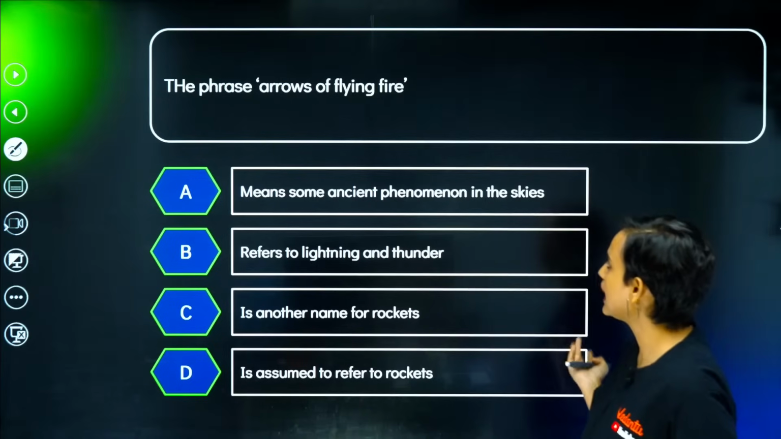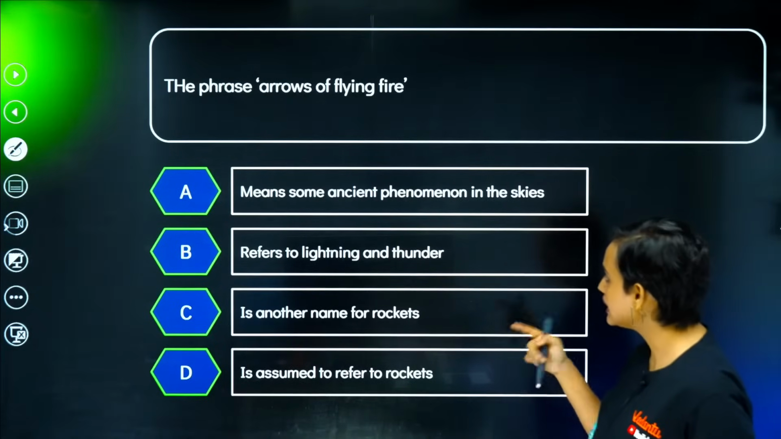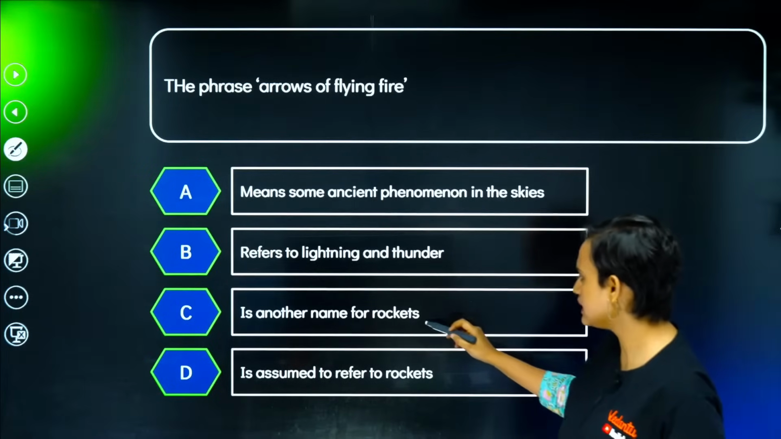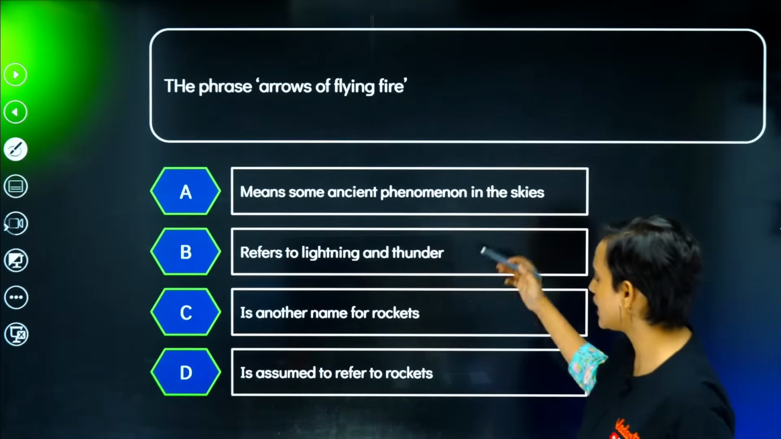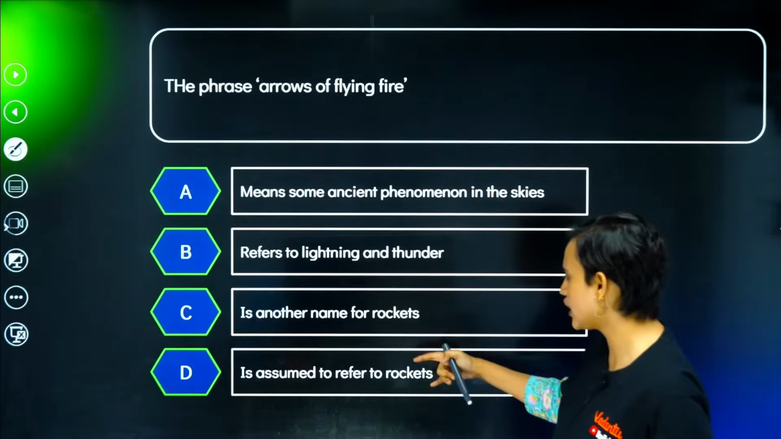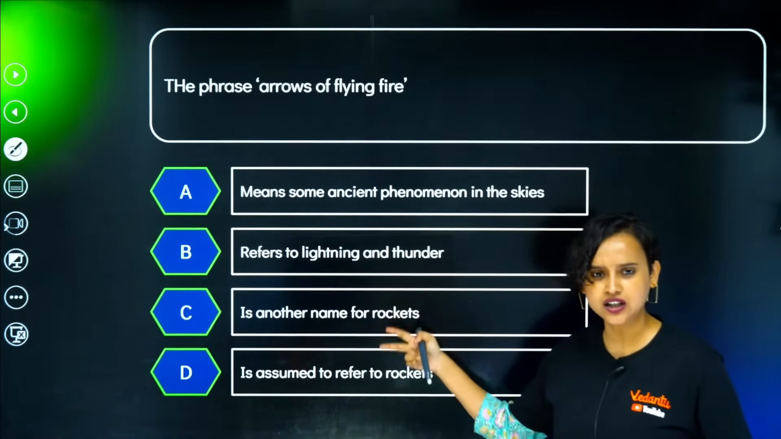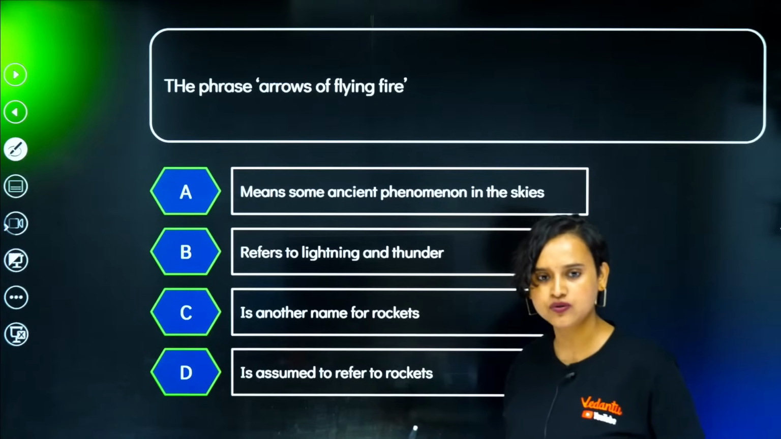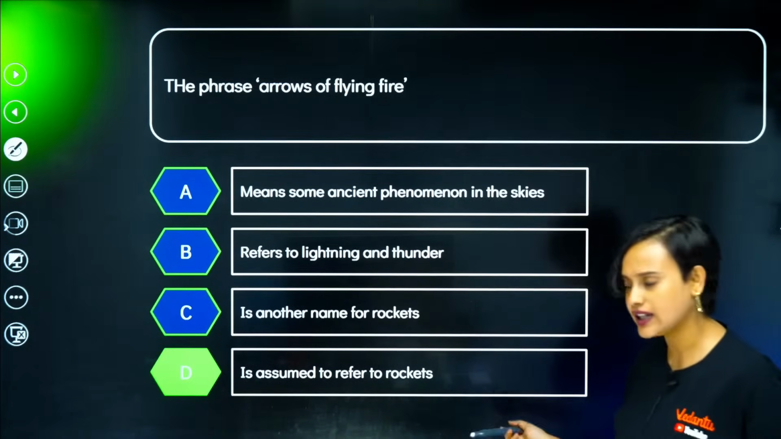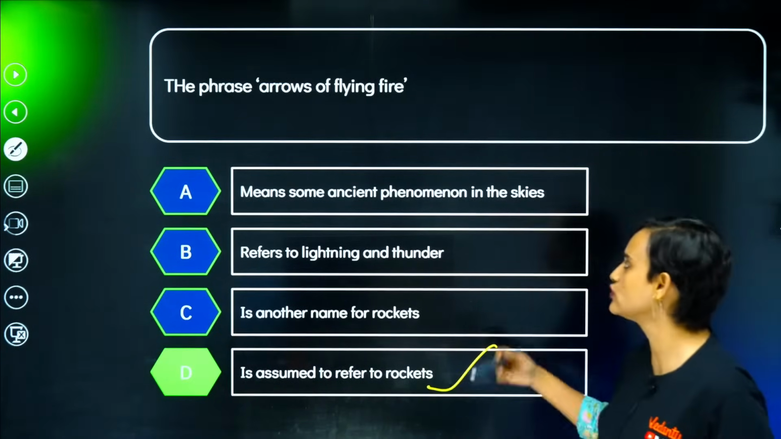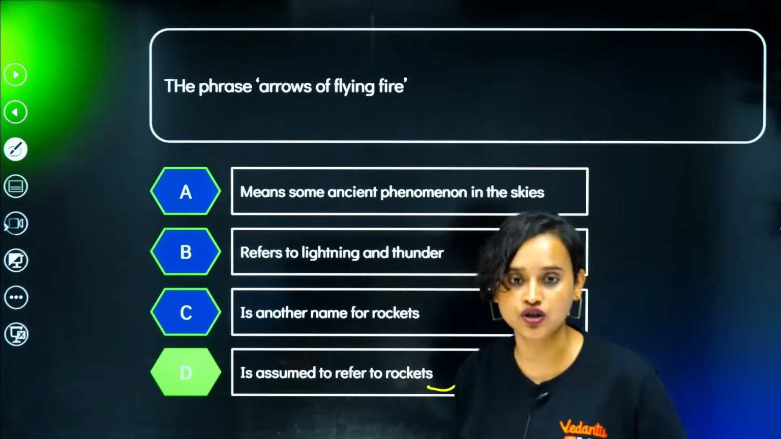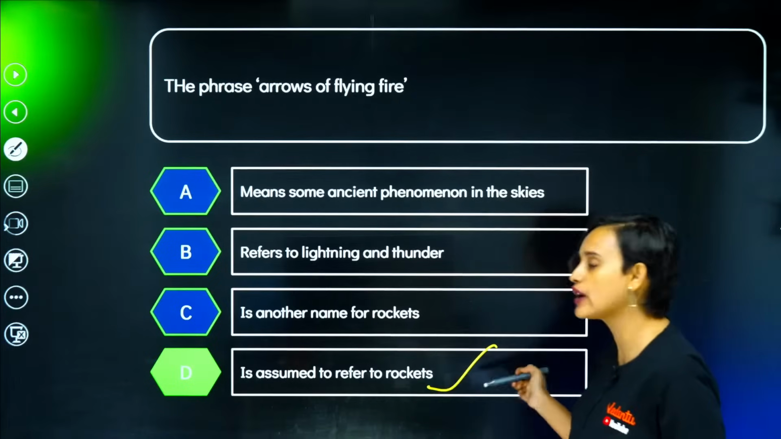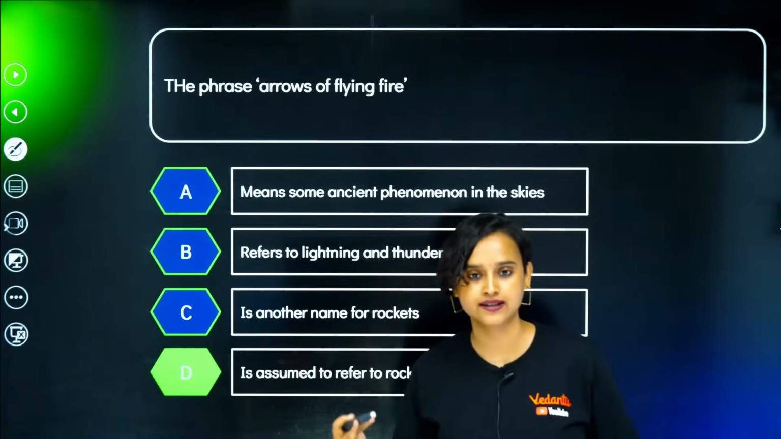The phrase arrows of flying fire means some ancient phenomenon in the skies? No. Refers to lightning and thunder? No. Is another name for rockets, or is assumed to refer to rockets? I'm getting a little confused, guys. Can you tell me which one do you think is the correct one? Achha, it says that assumed to refer to rockets. Assumed to, because we are not very sure, right? So yes, assumed to refer to rockets makes more sense, right?